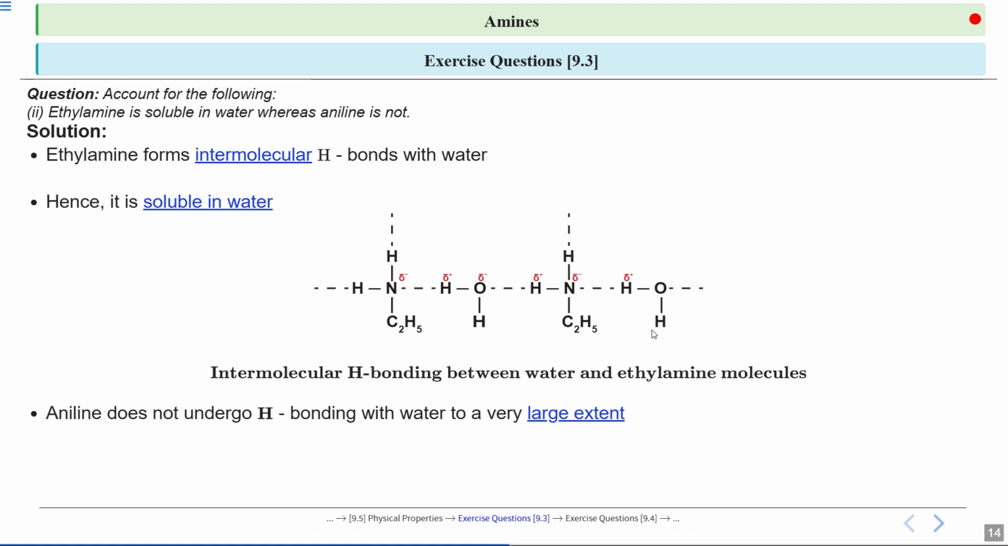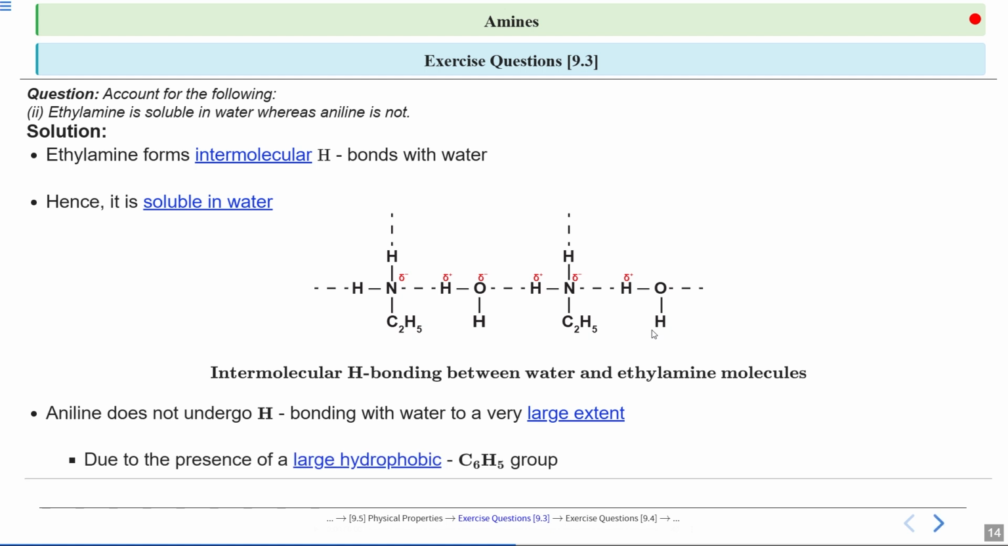Now if I talk about aniline, aniline does not form hydrogen bonds with water to a larger extent. This means the attraction between aniline and water is much weaker. So aniline doesn't dissolve well in water.